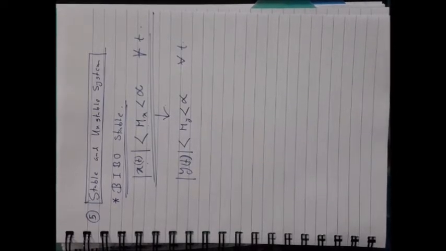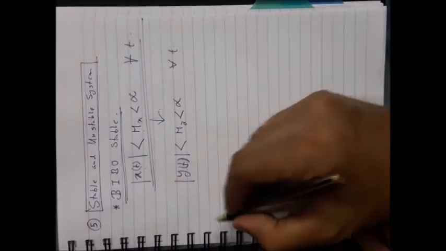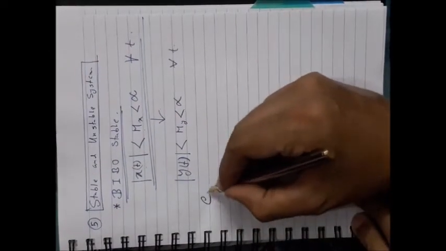Some examples of bounded signals are step signals, impulse signals, decaying exponential signals. And examples of unbounded signals are ramp signals, increasing exponential signals, etc. Now let me introduce the condition of stability.